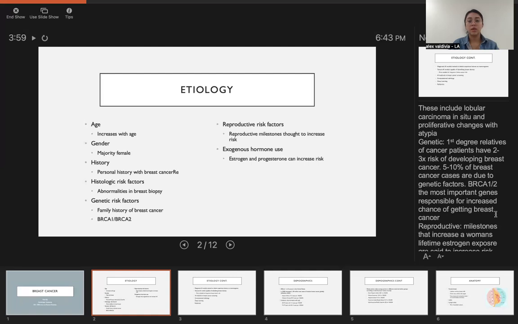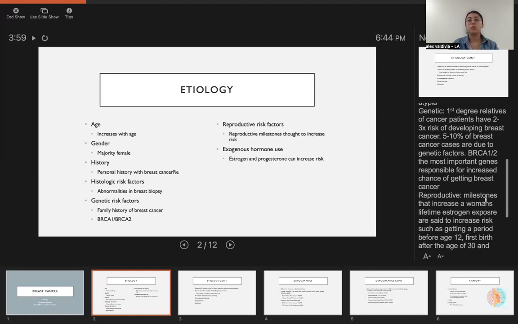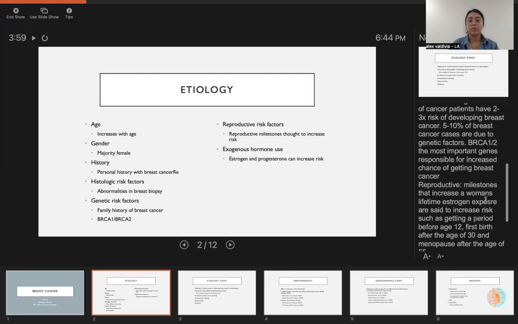It is genetic. So first degree relatives of cancer patients have a 2 to 3 times higher risk of developing breast cancer. 5 to 10% of breast cancer cases are due to genetic factors. There's a BRCA gene, and these are the most important genes responsible for increased chance of getting breast cancer.